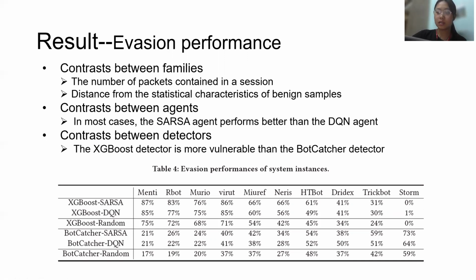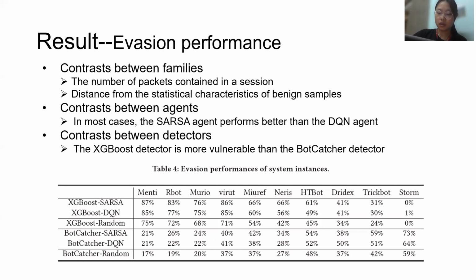Through analysis of each family's samples, we find that the lower evasion rates may be due to the sessions containing the largest numbers of packets, so the effect of adding packets or changing the time steps is relatively small. Alternatively, the characteristics of botnet samples are very different from those of benign samples, causing the agent to fail to convert them into benign samples within a limited number of action steps.